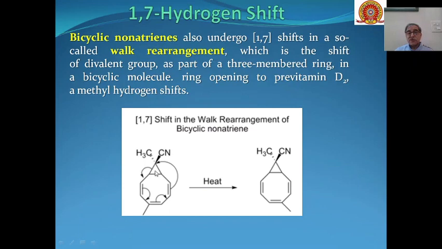So here also you can see that this bond will come to this place, this will go to this place, this will go to this place, and this will move to this place, and a 1,7 hydrogen shift will take place. And such type of shift in case of bicyclic compounds is called a walk rearrangement. So here a three-membered ring on heating is converted into this type of molecule. So what you have seen is that the position of this bond will change from here to here.